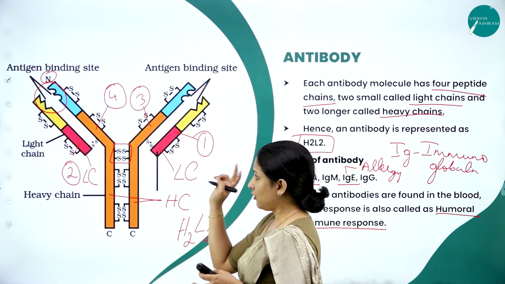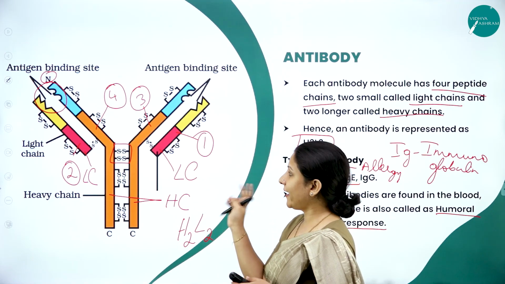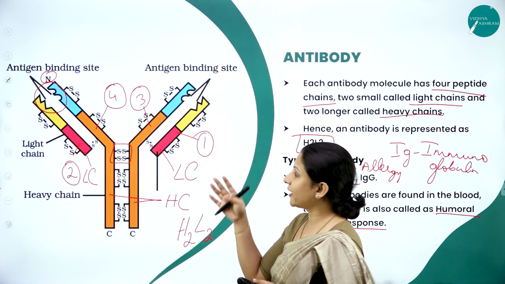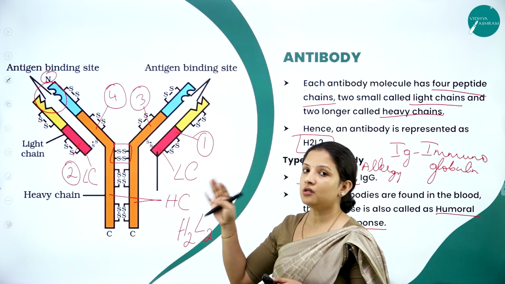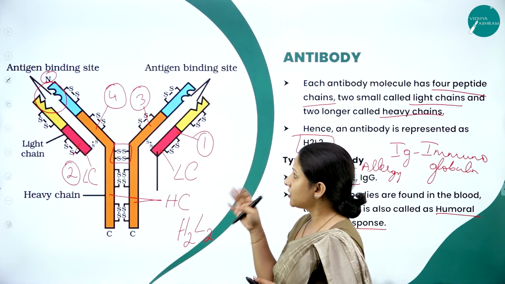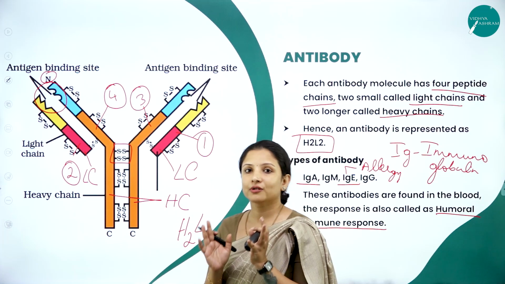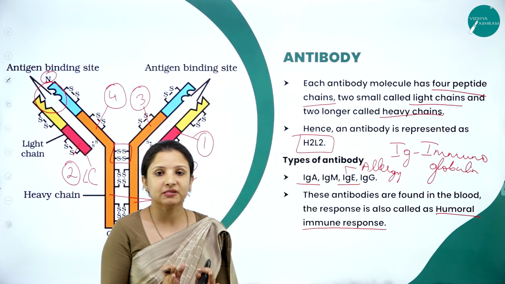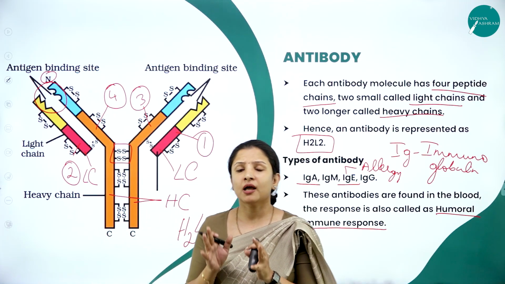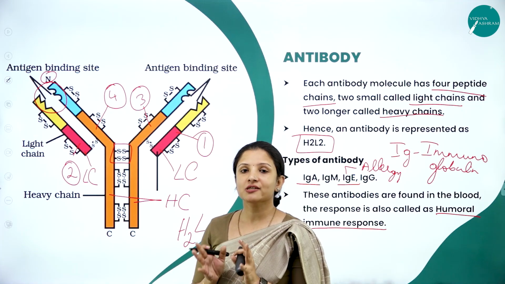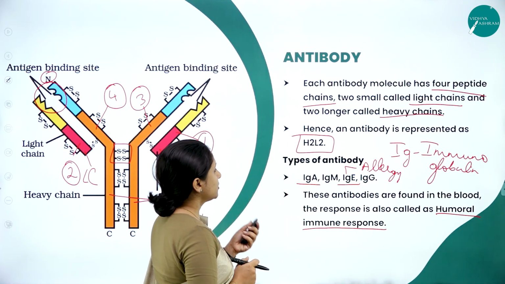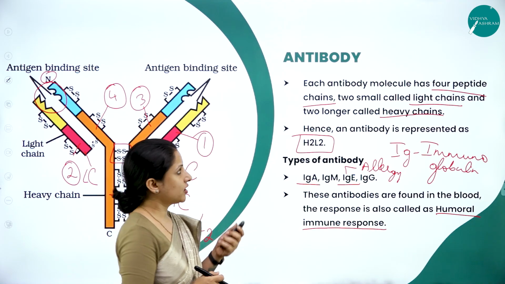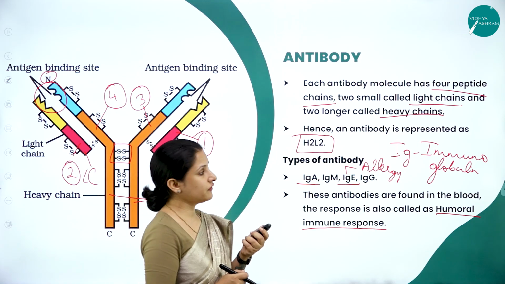And these long chains and the short chains are held by disulfide bonds, and the antibodies at the N-terminal end have the antigen binding site. These antibodies look like the shape of a Y, and they are specific to a particular pathogen, and their antigen binding site changes according to the pathogen that is entering into the body. So this is about the antibody, and also we got to know about the types of antibody.